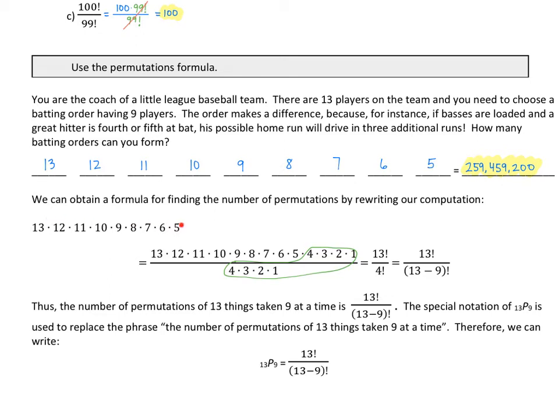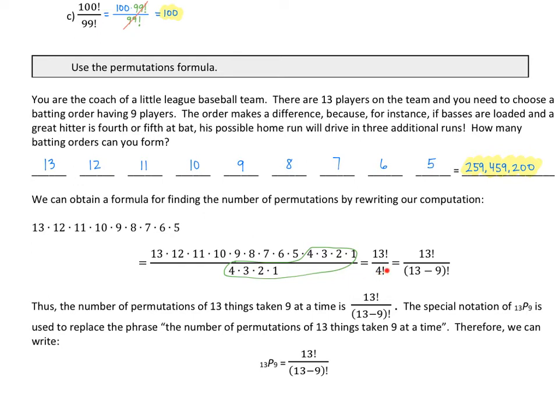This actually comes from a formula, finding numbers of permutations by writing the computation out. Let's see what this looks like. So we had 13 times 12 times 11 all the way down to 5, right? But if I kept going to use it as 13 factorial, I would need the 4 times 3 times 2 times 1. So that's where I got my 13 factorial. But we didn't want to include that, so I need to divide by 4 factorial as well, okay?